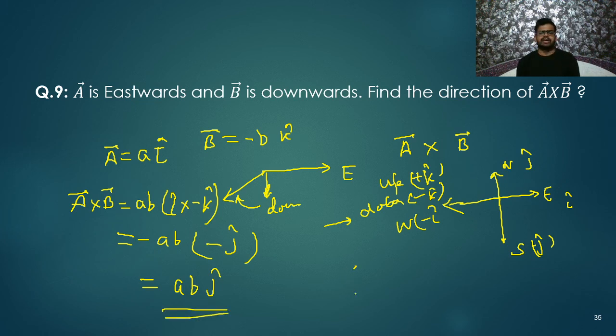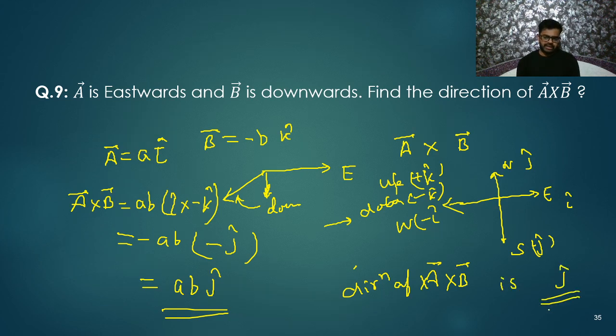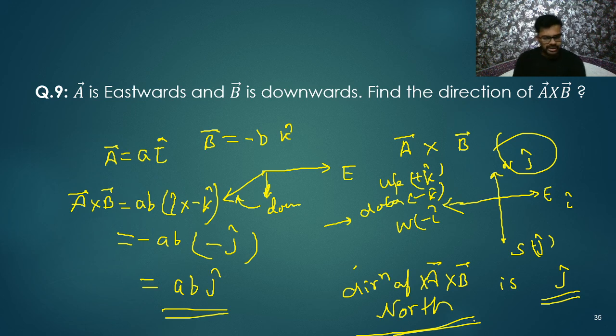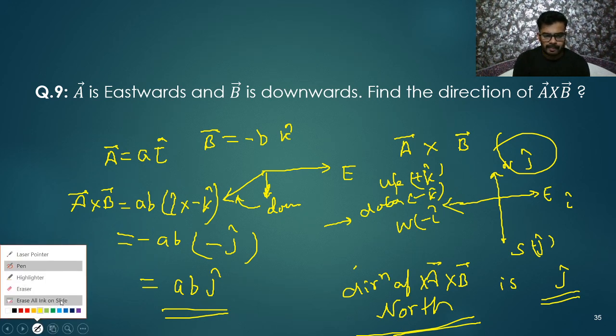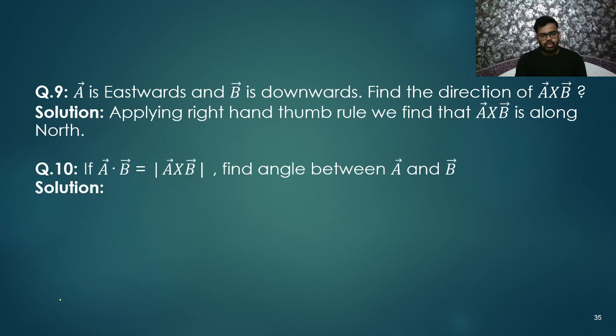You get the direction of A cross B is j cap. What is j cap? j cap is north direction. So you are getting the answer north. That's all, my dear friends. So I think you got it very well, right?